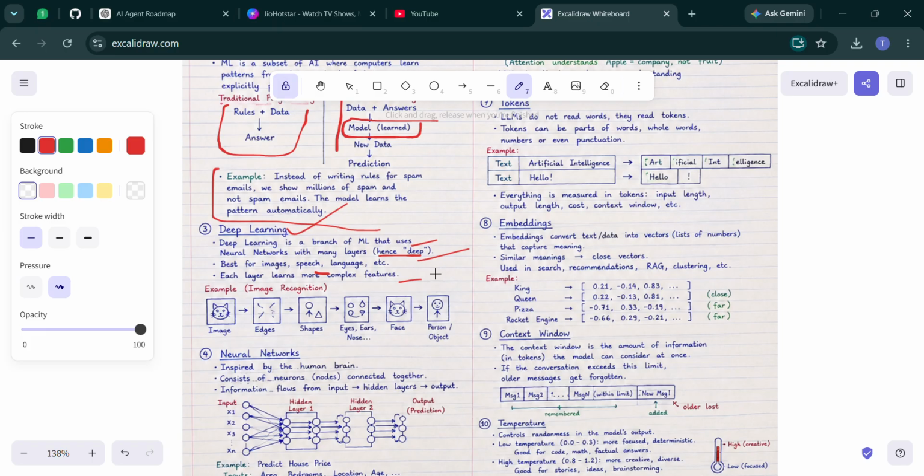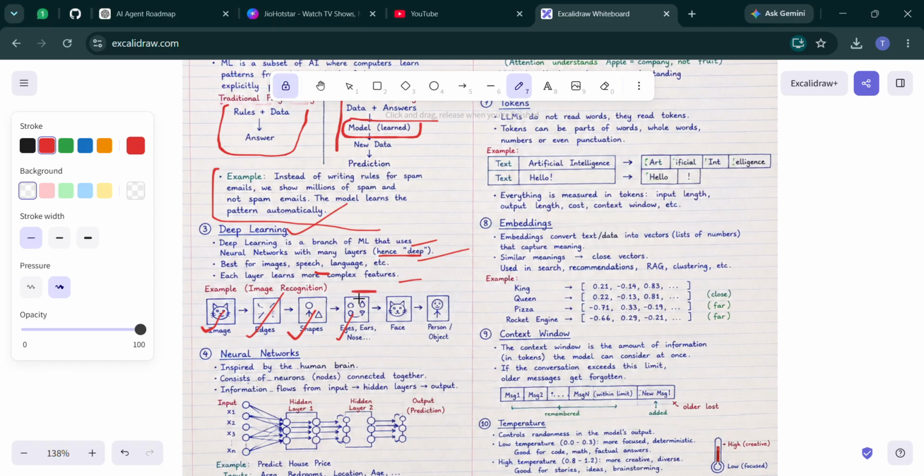Imagine recognizing a cat in an image. The first layer detects edges. The second layer detects simple shapes, like the shape of the cat. The third layer detects ears and eyes. And the fourth layer combines those features into a complete cat.